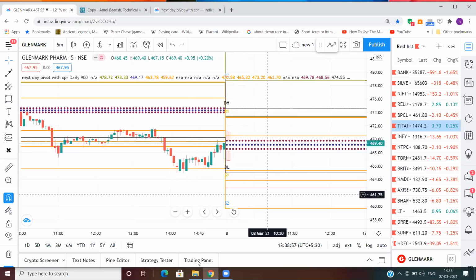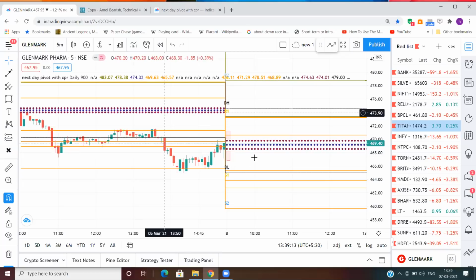Friends, if anyone has any question or doubt, you can ask me. Adhish, this one we mainly use for intraday. Yeah, this is mainly for intraday. I do not have an indicator which will plot next week CPR or next month CPR. This is just the next day CPR. So we are using this purely for intraday.